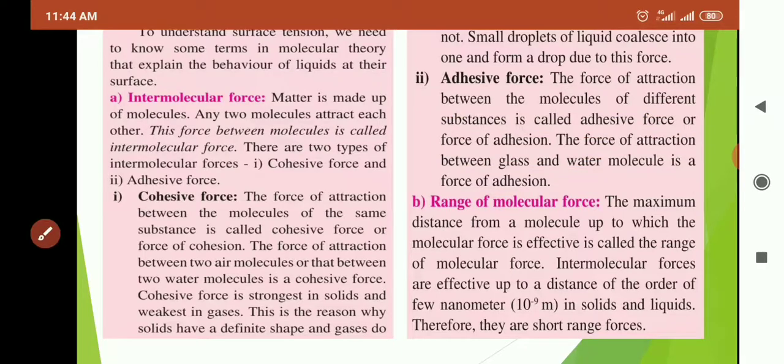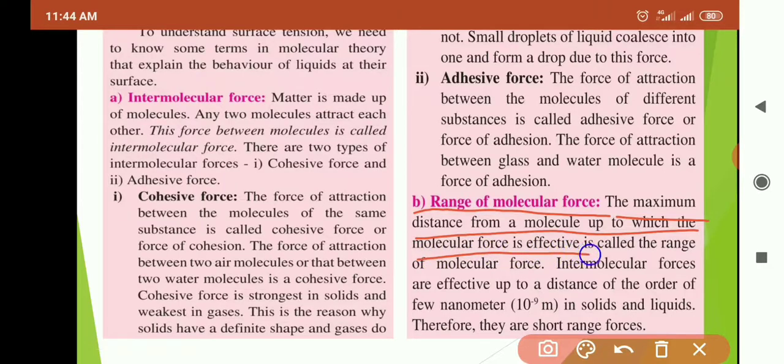Second reason of surface tension is range of molecular forces. The maximum distance of a molecule up to which the molecular force is effective is called range of molecular force. This is the definition you have to remember, and that range is a few nanometers. Up to a few nanometers that force is effective. It is nothing but 10 raised to minus 9 meters.